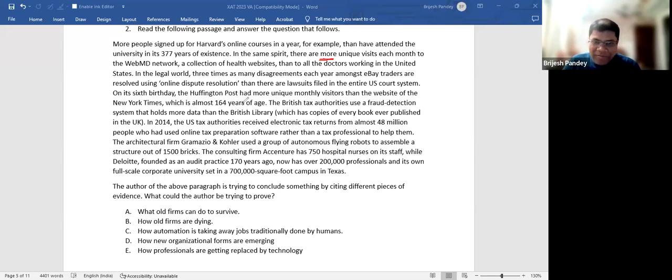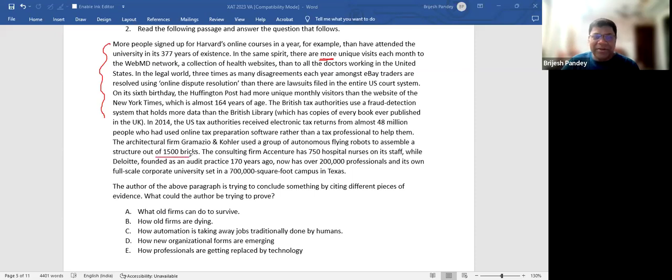On its sixth birthday, the Huffington Post had more unique monthly visitors than the website of the New York Times, which is almost 164 years old. What is the author trying to say? He says more unique on this side, that place, that place. The British tax authorities use a fraud detection system that holds more data than the British Library, which has copies of every book ever published in the UK. In 2014, the US tax authorities received electronic tax returns from almost 48 million people who had used online tax preparation software rather than a tax professional to help them. The architectural firm Gramazio and Kohler used a group of autonomous flying robots to assemble a structure of 1,500 bricks.